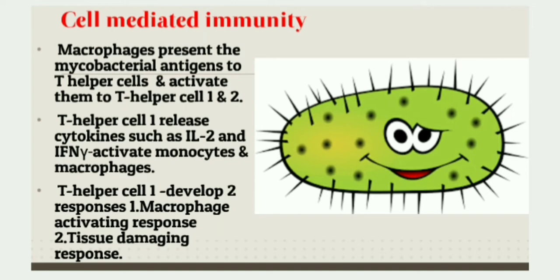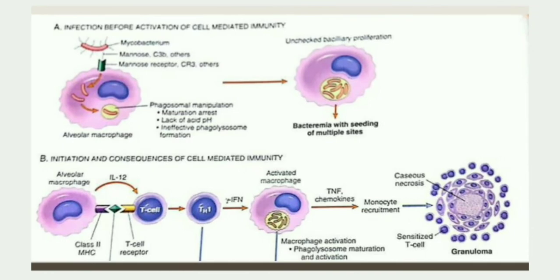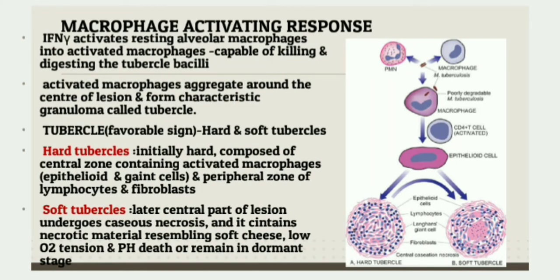In cell-mediated immunity, the macrophages present the mycobacterial antigens to Th or helper T cells and activate the T helper cells into Th1 and Th2. Th1 cells release cytokines such as interleukin 2 and interferon gamma, which activate the macrophages and monocytes. The activation of Th1 cells leads to the development of two immune responses. First one, macrophage activating response, and the second one, tissue damaging response. The balance between the macrophage activating response and tissue damaging response determines the outcome of infection.